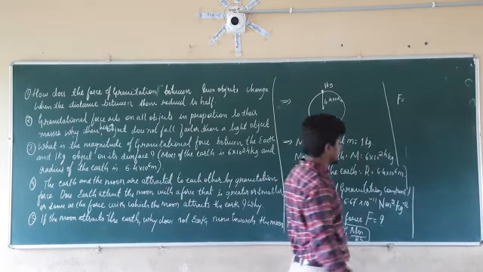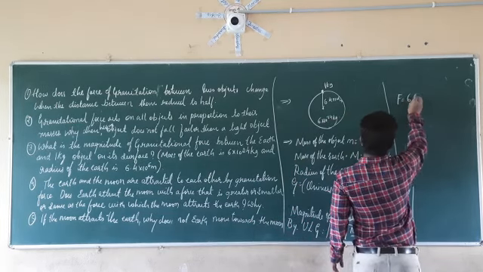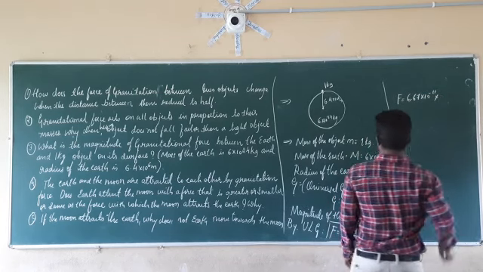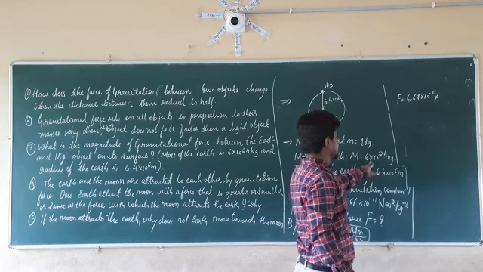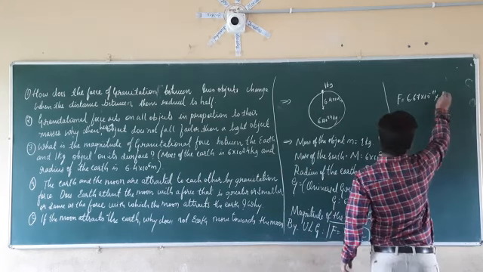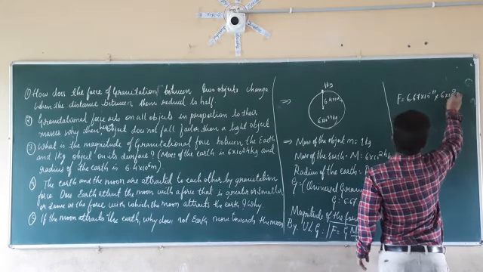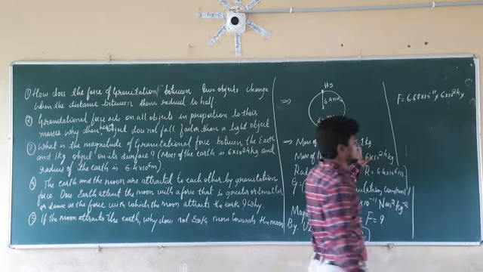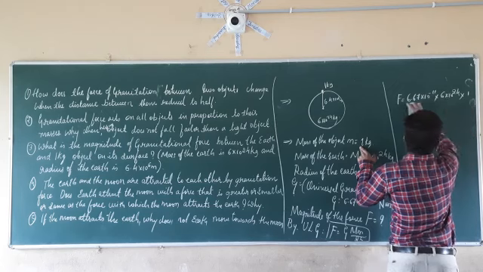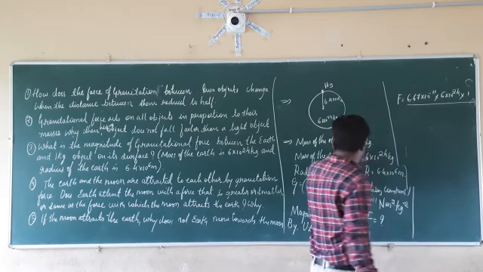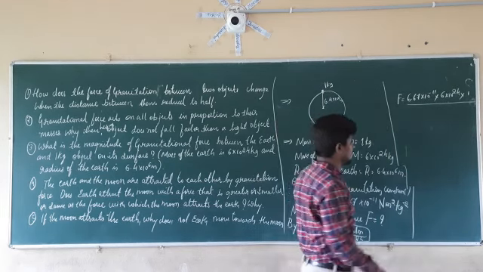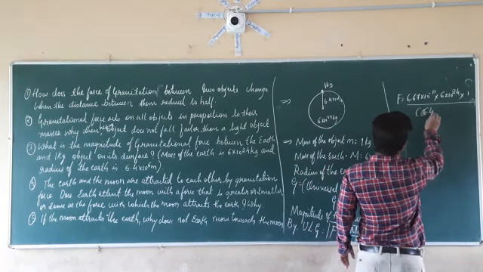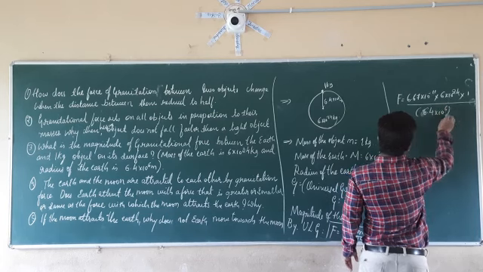It is 6.67 into 10 raised to minus 11, into what is the value of M here? It is 6 into 10 raised to 24, into what is the value of small m here, which is equal to 1 kg. So it is equal to 1 divided by what is the value of R here, that is 6.4 into 10 raised to 6, whole bracket square.